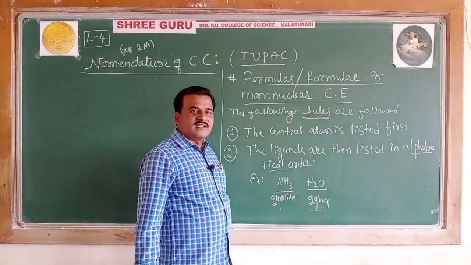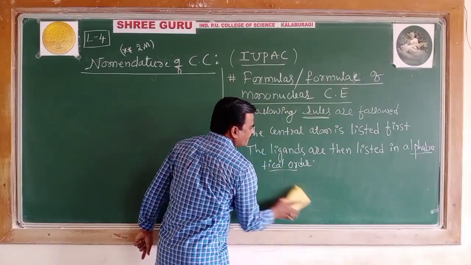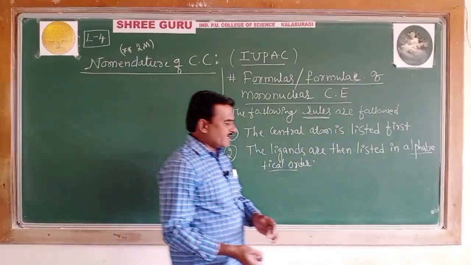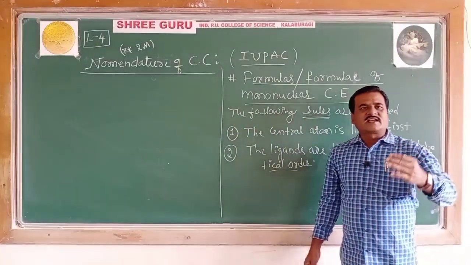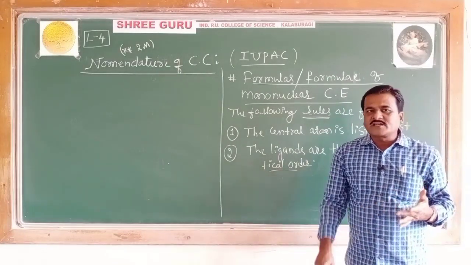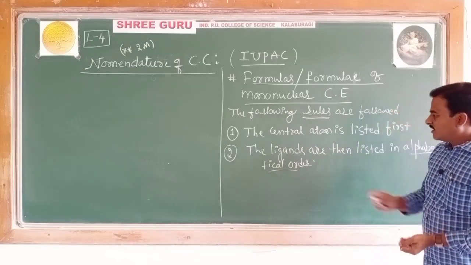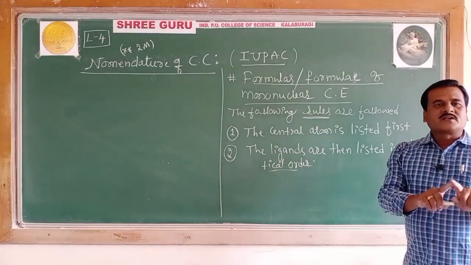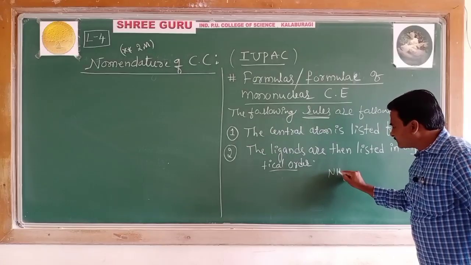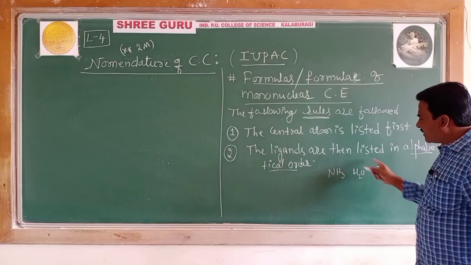Even in writing these, the charge does not decide their order. If there are ligands like amine, aqua, Cl minus, amine is neutral, aqua is neutral, and chlorido is an anion. In placing them, the charge does not play any role.